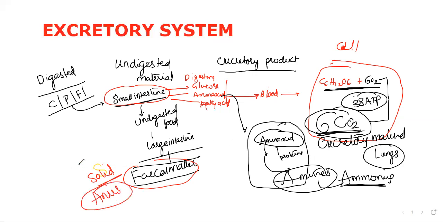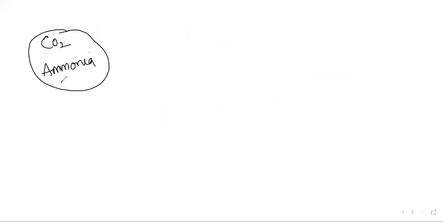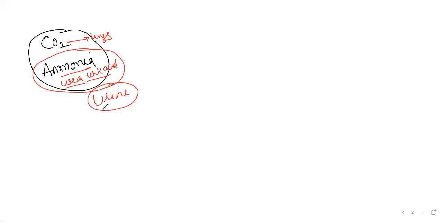That is yellow in color. The excretory waste materials, whether ammonia, urea, uric acid, or carbon dioxide, which we know already goes to the lungs. Ammonia, urea, uric acid will be eliminated in the form of urine via the kidney.